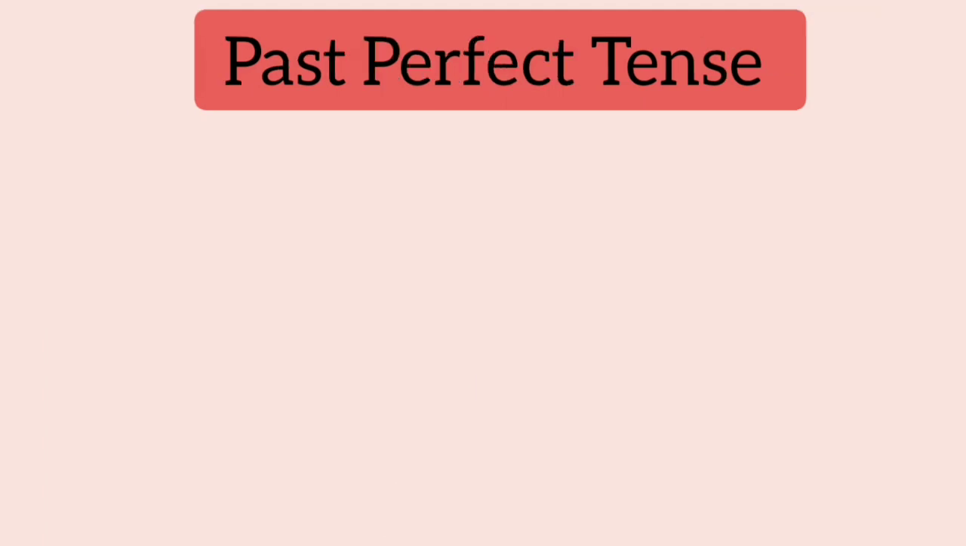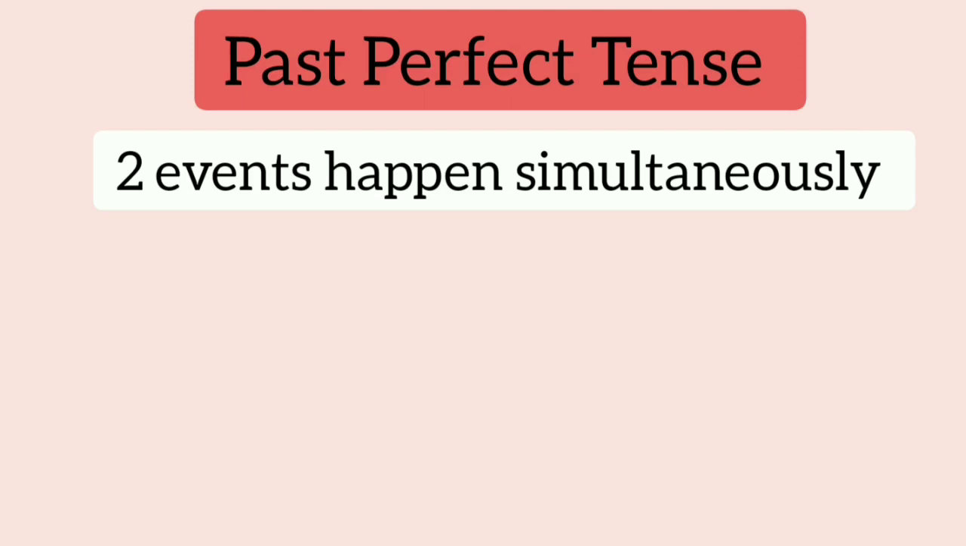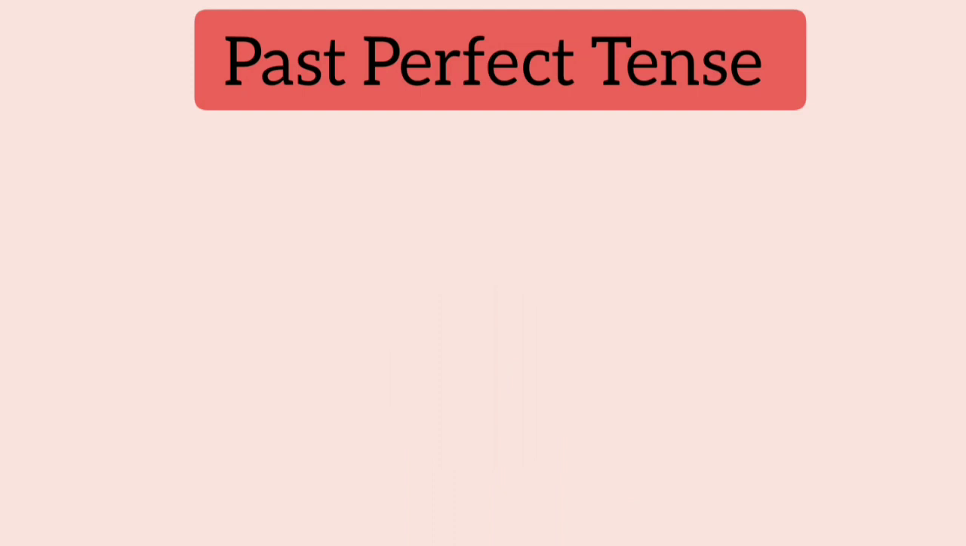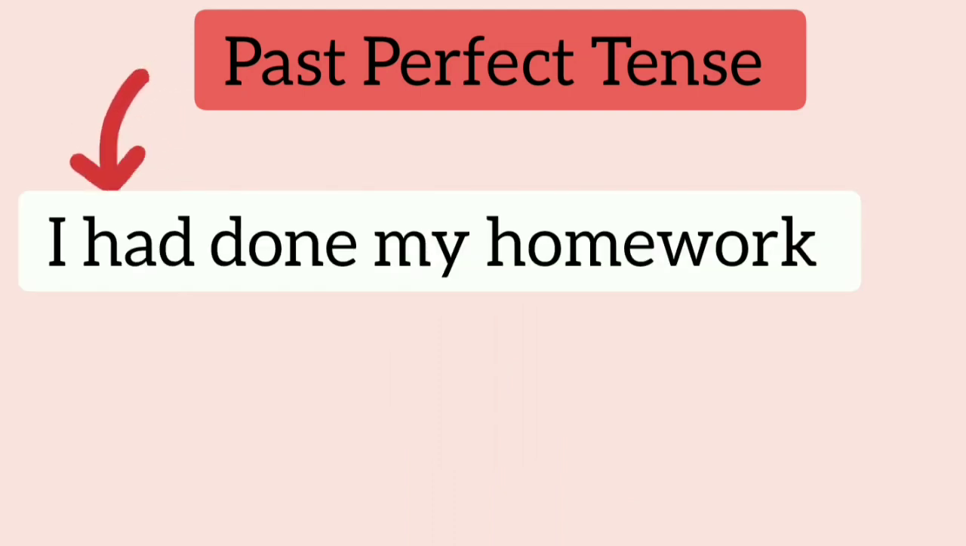The past perfect tense is mainly used in the situation where 2 events are simultaneously happening. The 2 events are then compared, which one happened recently. Let us clear this confusion with a simple example. I had done my homework. Now this is a past perfect tense. I had done my homework.